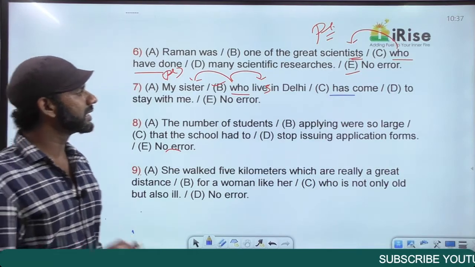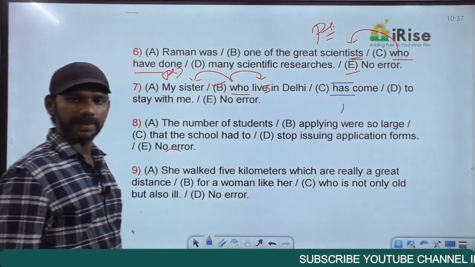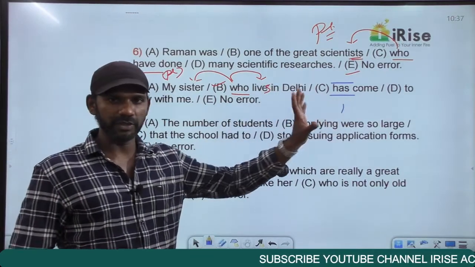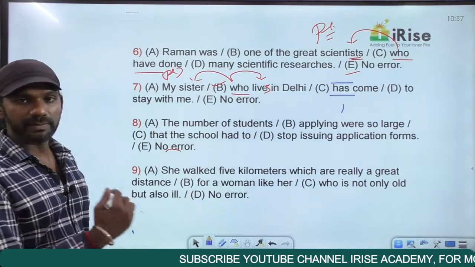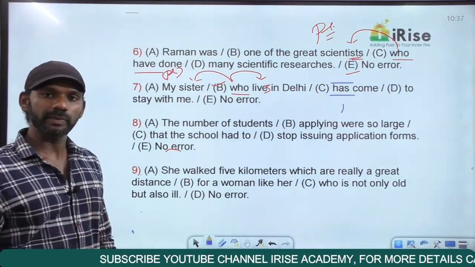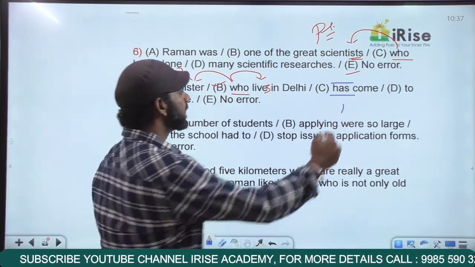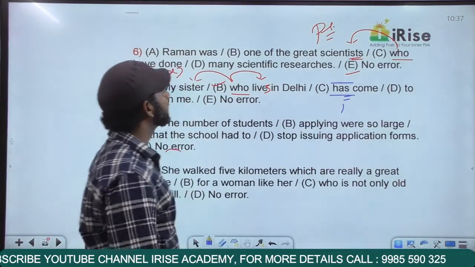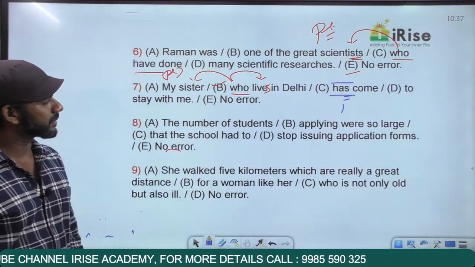My sister who lives in Delhi dash come to stay with me. I go for a blank here, and this blank must be filled with a verb. We have two nouns before the verb: one is my sister and the other one is Delhi. Eliminating the middleman, Delhi will get eliminated. My sister is singular, so the verb must also be singular. Has come to stay with me is completely fine. Getting it? Right. Come on, next one.